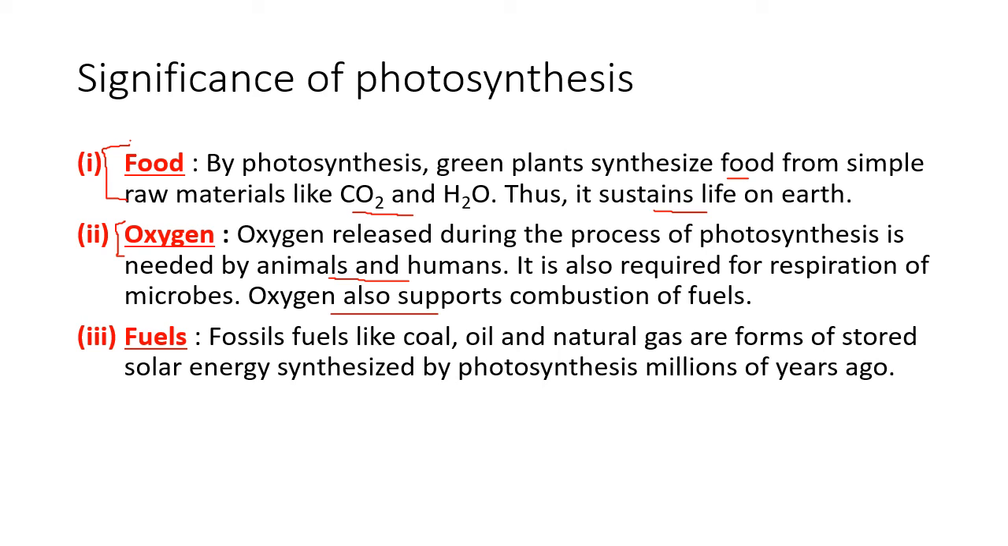Third, fuels. When the plants and animals die and are buried deep inside the earth, due to the temperature and pressure of the earth, they get converted into fuels like coal, oil and natural gas. Yes? So by photosynthesis, what is prepared, the plants and animals after they die and after millions of years, make fuels. So photosynthesis provides us food to the plants directly and indirectly to the animals. It provides oxygen and it provides fuels for humans also.